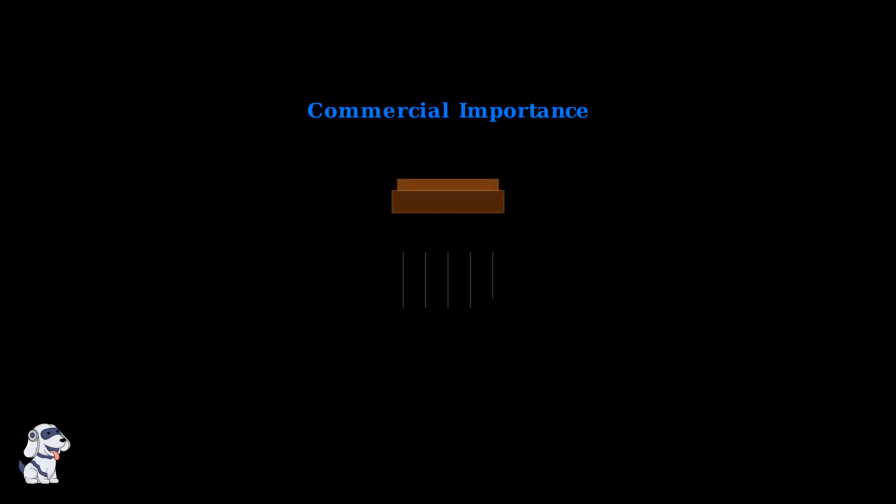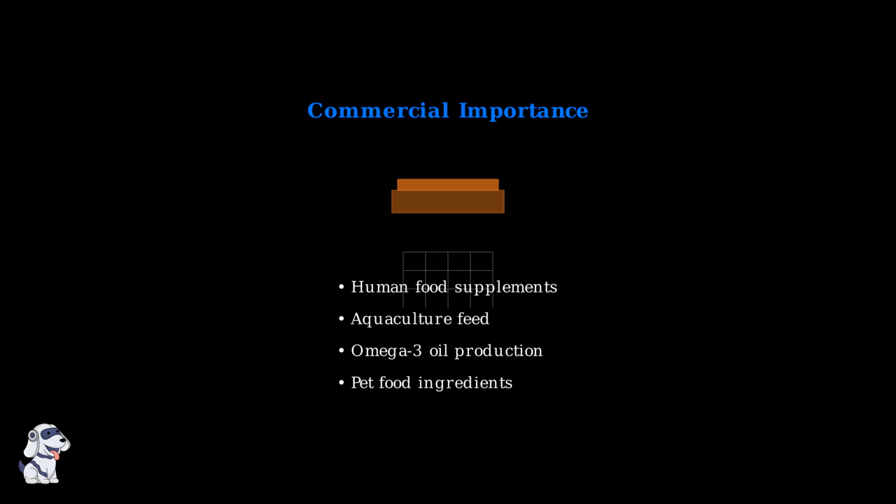Krill are also commercially harvested for human consumption and various industrial uses. They're processed into nutritional supplements, used as feed in aquaculture, and valued for their high omega-3 fatty acid content.